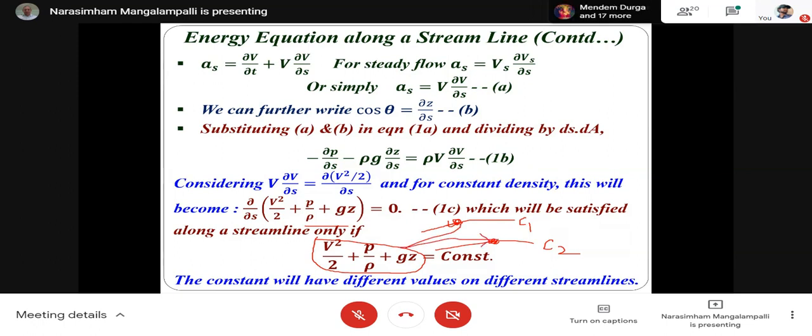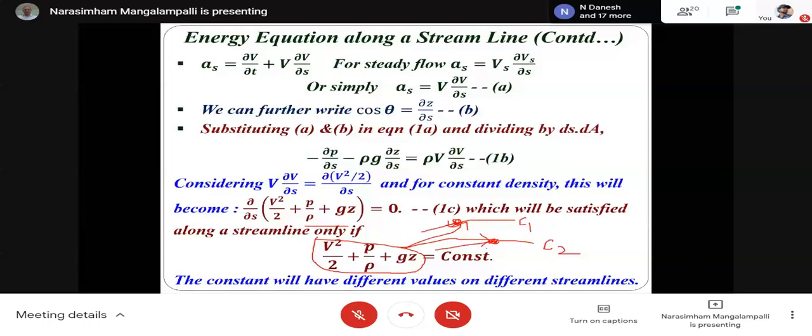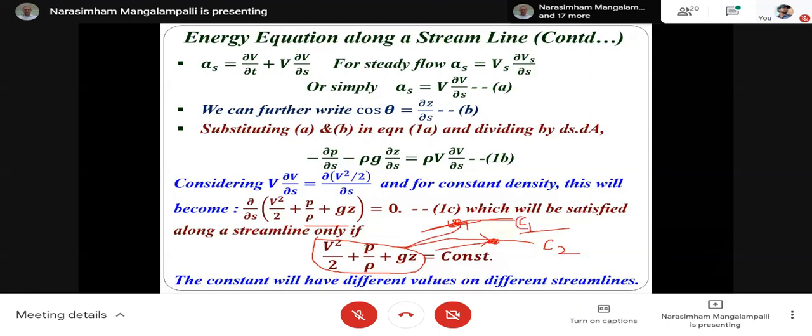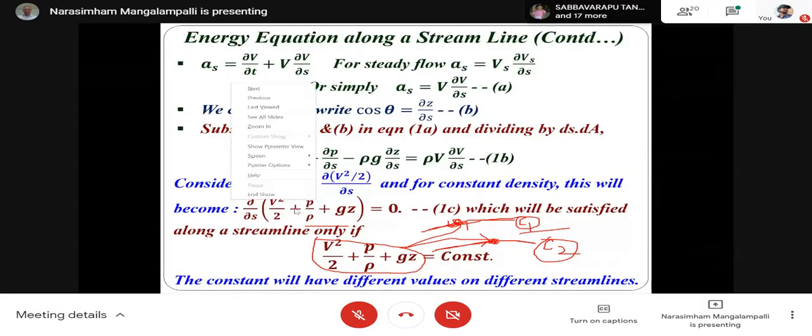But this is for ideal fluid. For real fluids, along this streamline it is some constant, and along another streamline it is some other constant. So that is the basic difference when we consider the fluids to be real fluids, or real flows, or rotational flows.